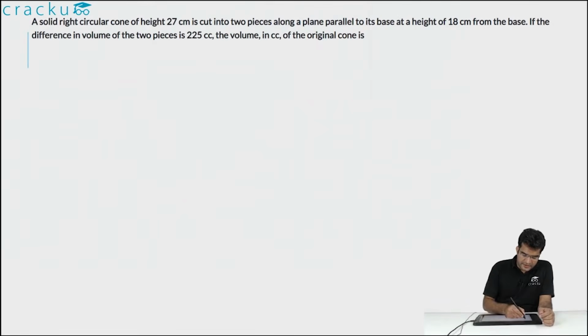In this question, we are told that there is a solid right circular cone and the height of the cone is 27 centimeters, and this was cut into two pieces along a plane which is parallel to its base at a height of 18 centimeters from the base.